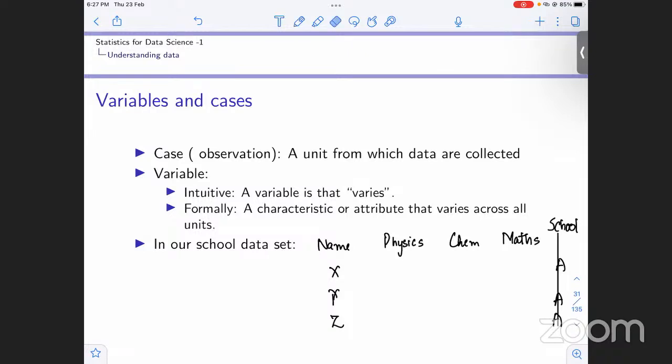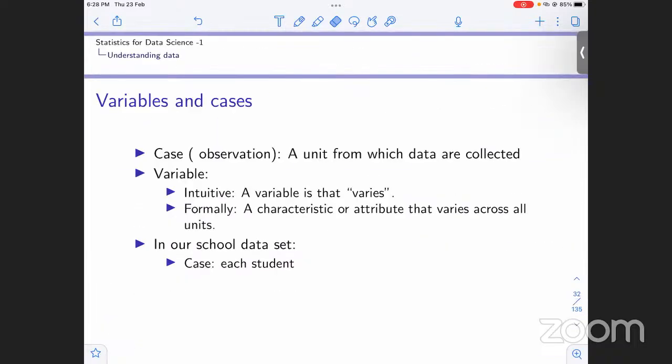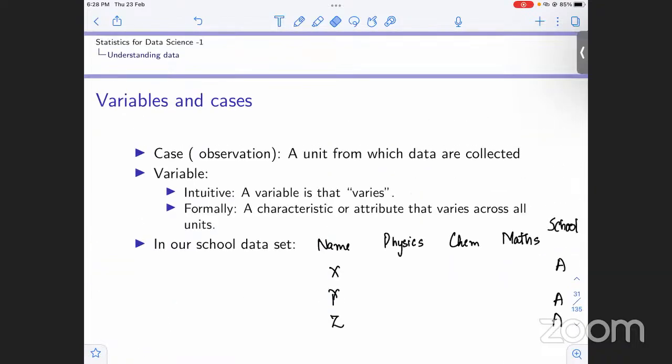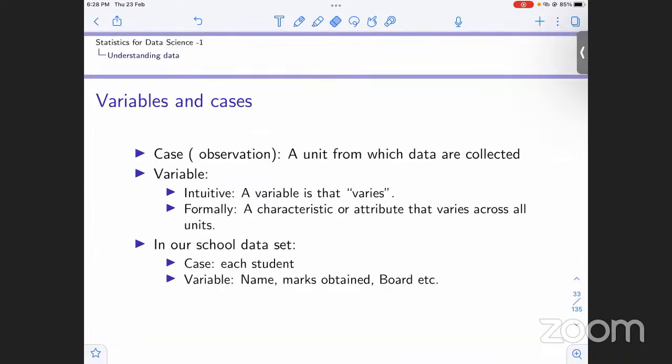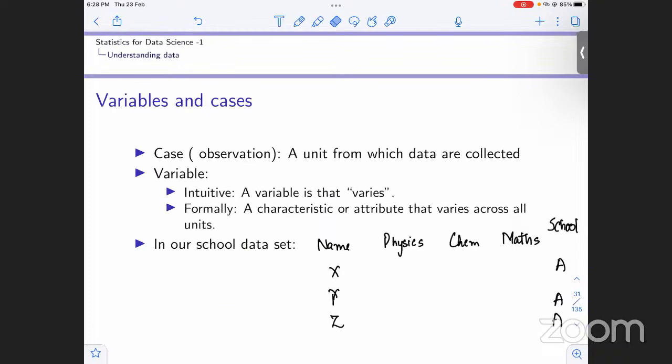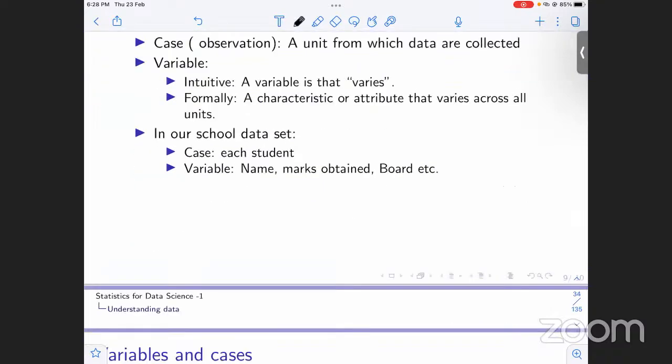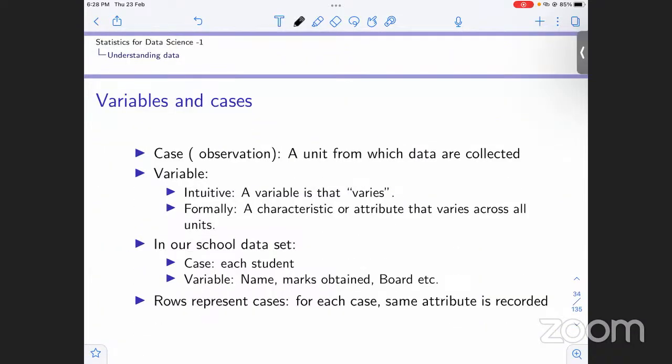So we won't consider this as a variable, right? Others that vary across these units are the variables. In this above example, the case is each student. The name varies, it is not the same across everyone, so it is a variable. What else? The marks obtained is also a variable because it varies across all the units.